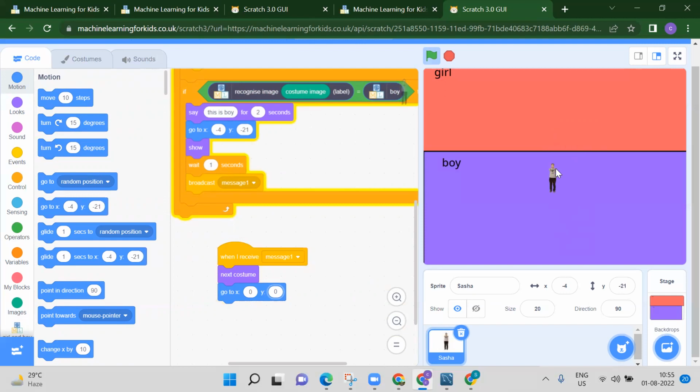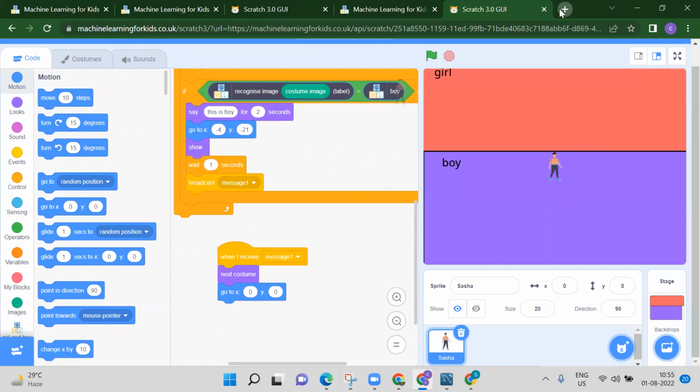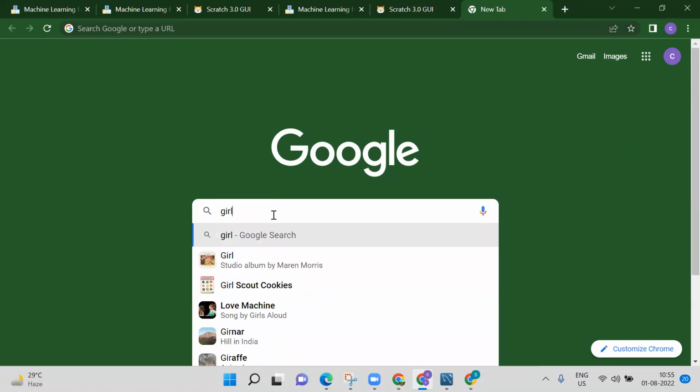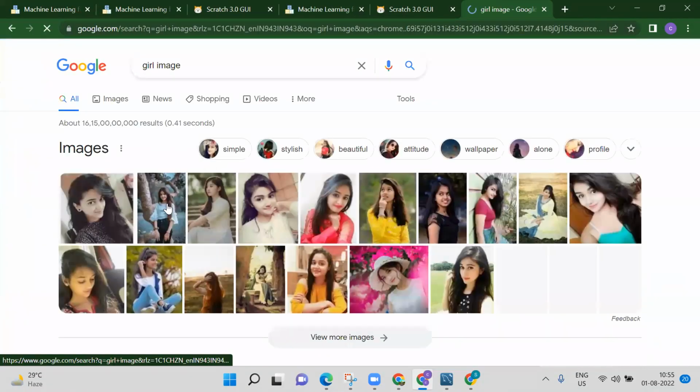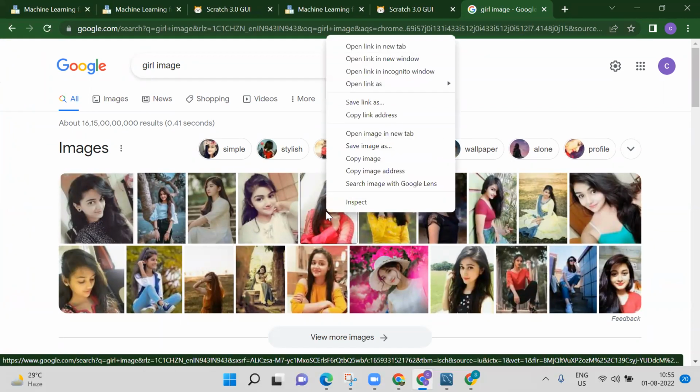Wait. Now we can add one real life girl image. Okay. So how we will do that? How we will add our real life girl image? You can download any image. Suppose I will search girl image. Suppose I want to download this image.